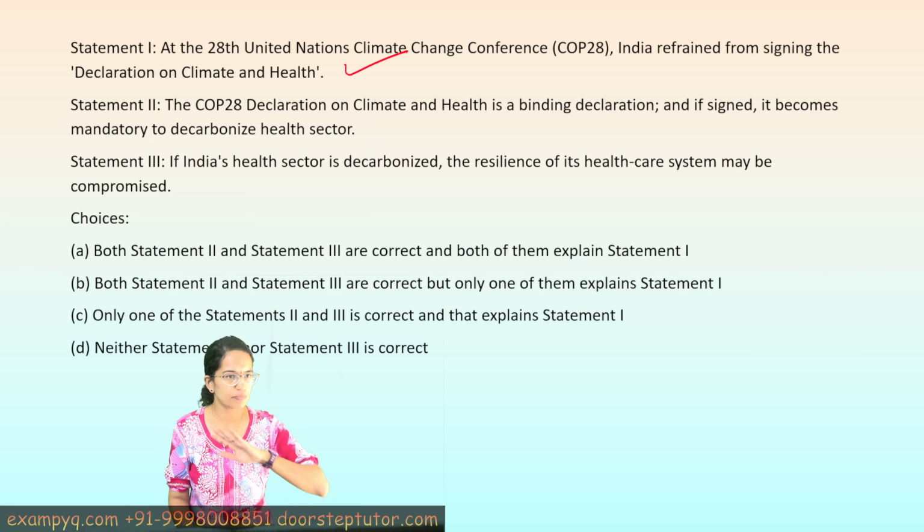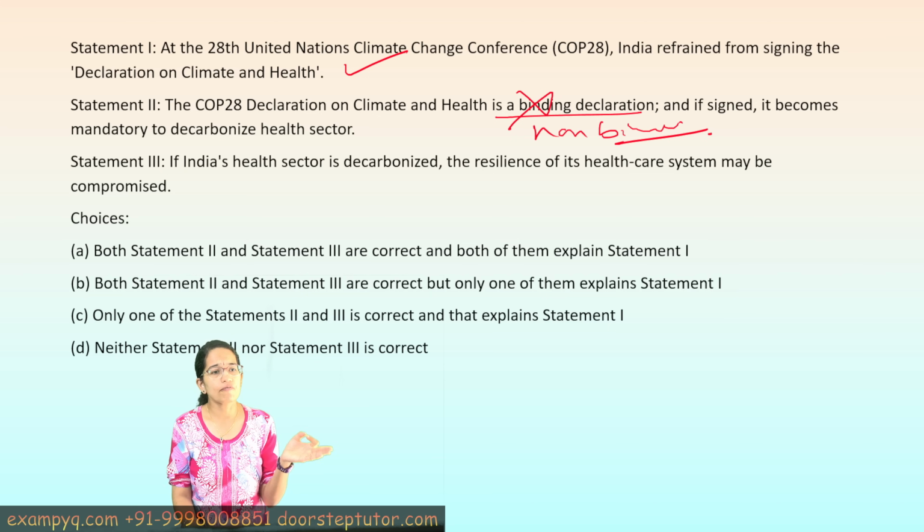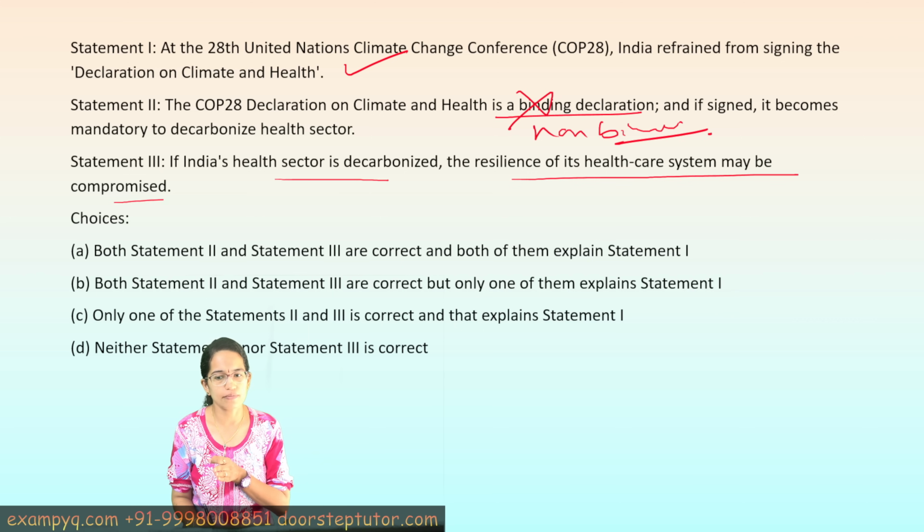So the first statement is independently correct. The statement that the COP28 declaration is binding is incorrect. It is a legally non-binding declaration, right? And then, if India's health sector is decarbonized, the resilience of the healthcare system may be compromised. That is correct, right?